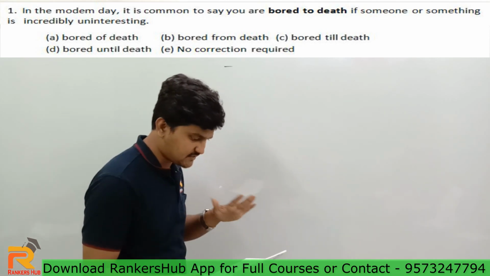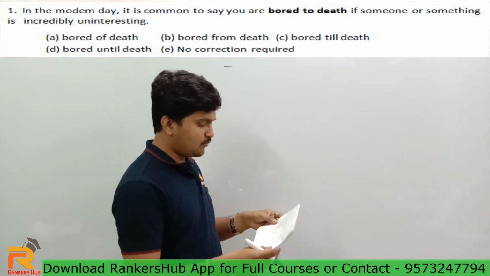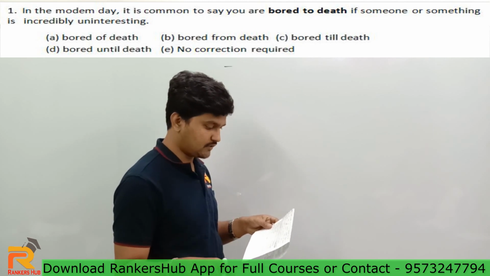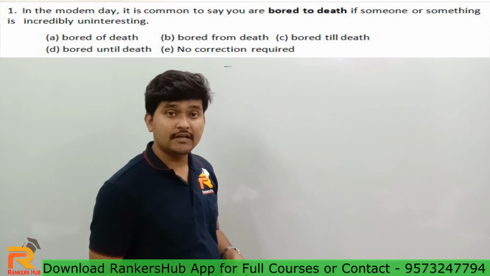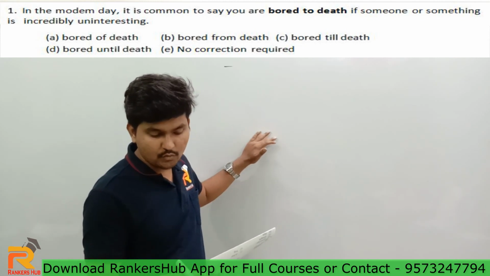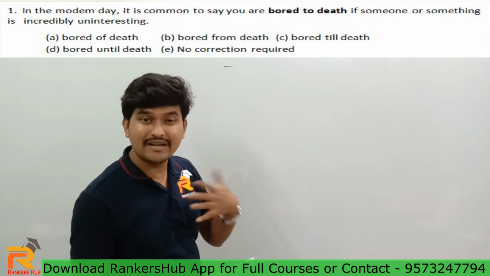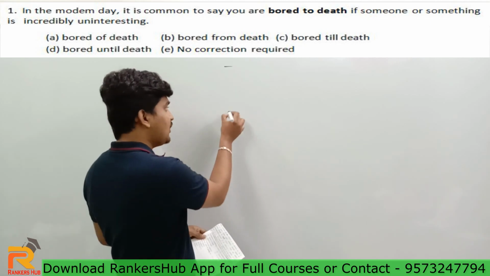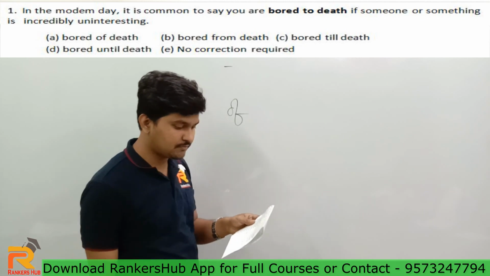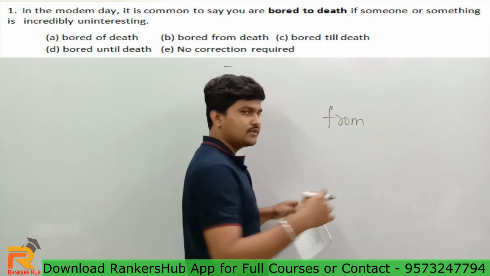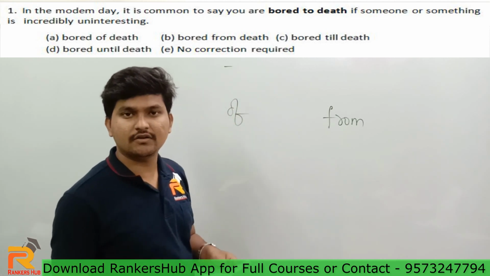Now guys, let us start with the question. In the modern day, it is common to say you are bored to death if someone or something is incredibly uninteresting. If something is incredibly uninteresting, what we generally say, guys, is I am bored to death or I am bored of death? In option A, we can see of death, and in option B, I can see bored from death. Which one will make logical sense?